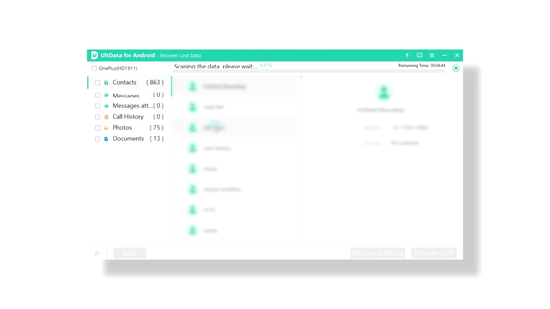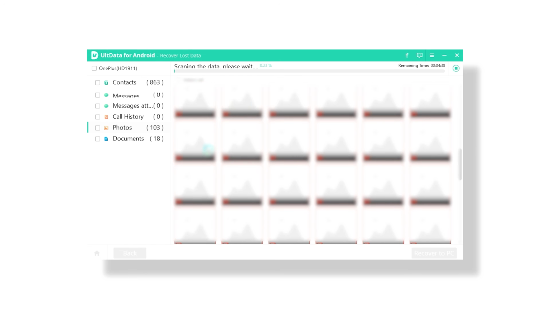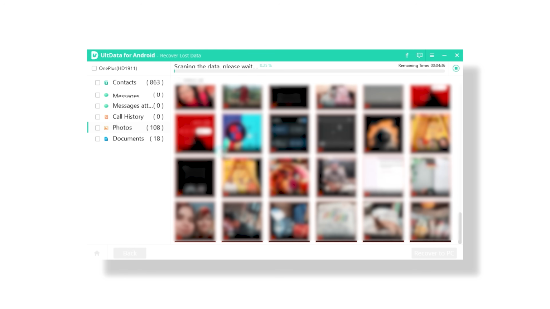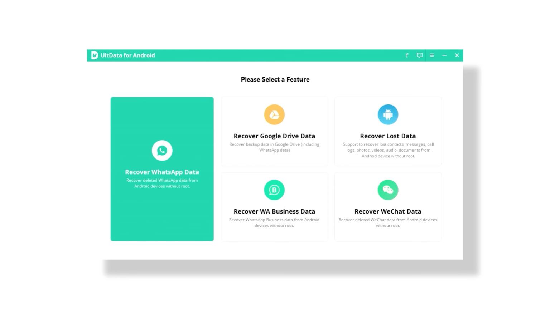Now, one of the standout features of this tool is that, unlike many other data recovery programs, it does not require you to root your device. You can recover deleted photos, videos, and WhatsApp messages directly, no rooting necessary. It can scan your device deeply to retrieve your lost data. But it doesn't stop there.